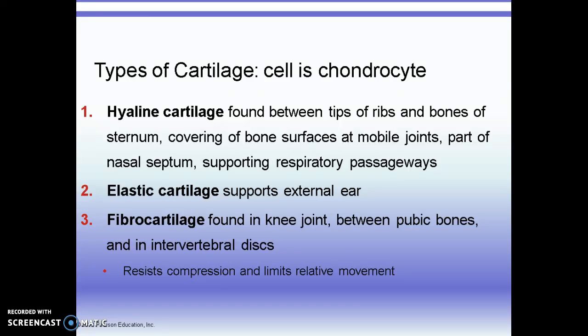Then there's elastic cartilage. If you squeeze your ear, notice how flexible that is compared to your nose. The ear is made of elastic cartilage. And then fibrocartilage really allows a lot of shock absorption and resists compression. Fibrocartilage is the meniscus in our knees. It's found between our pelvic bones and between our vertebrae in our spinal column.